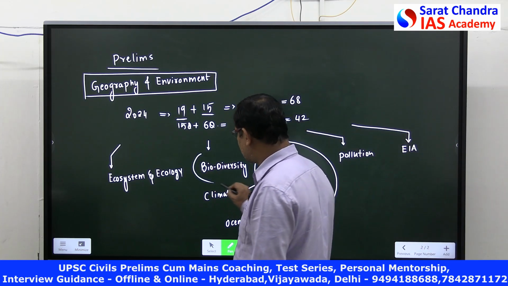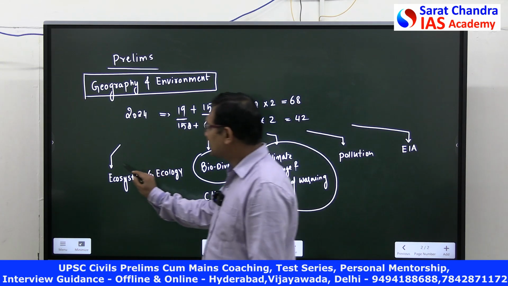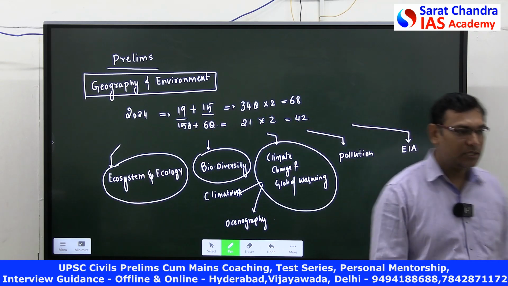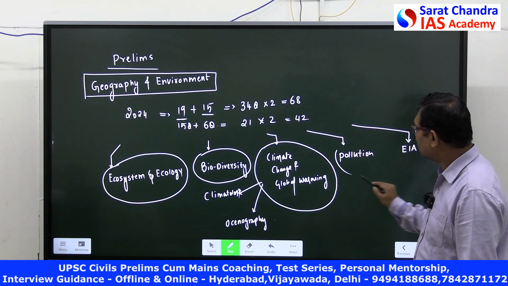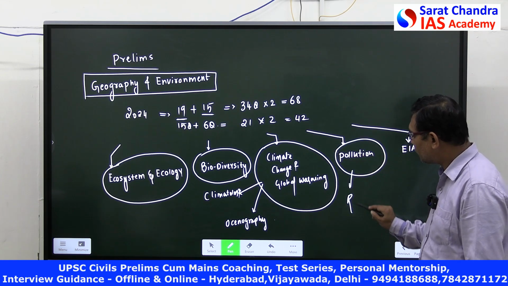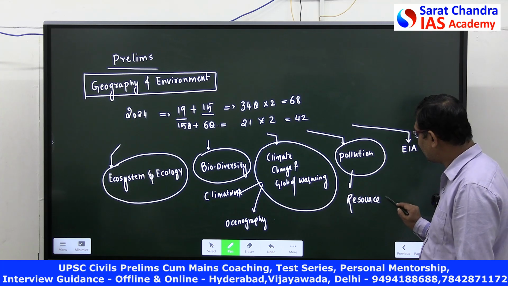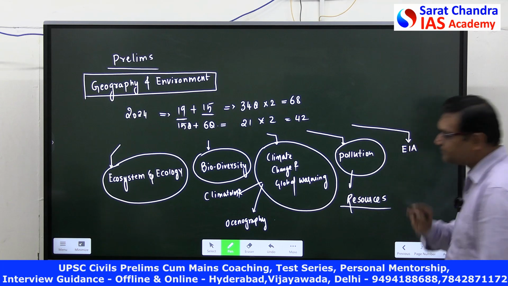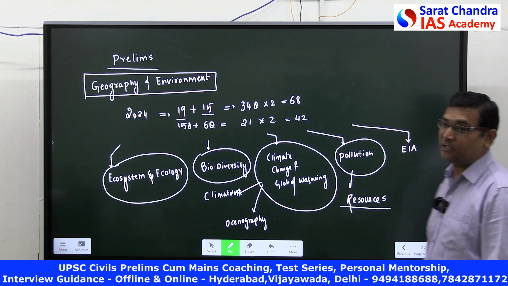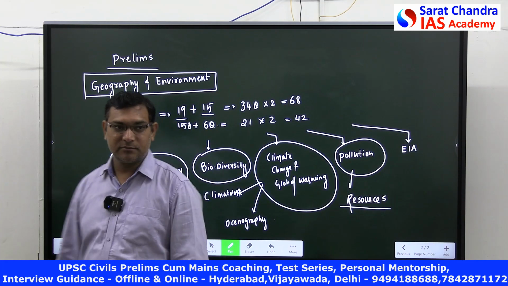Biodiversity, of course, these are the science subjects, science related one, individual. These are also science related, biology related. Okay, but this topic you can study when you study the resource topic in the geography. Resources topic in the geography, then only you can understand in a better way. These two are individual. Is it clear?